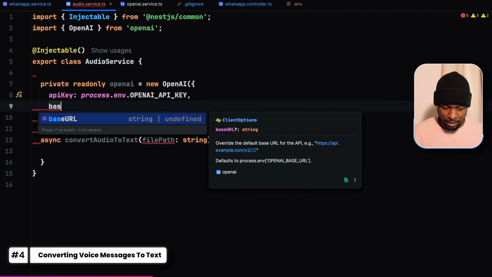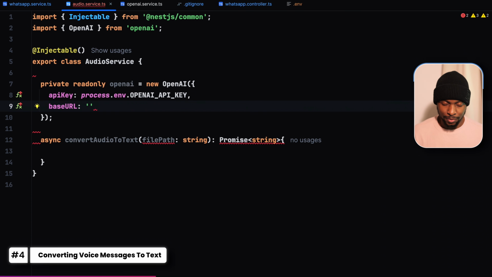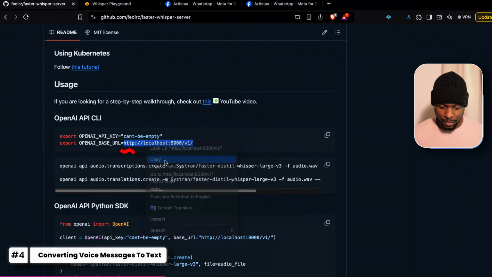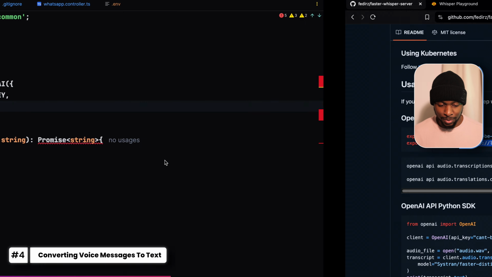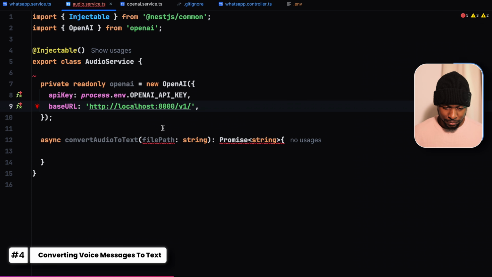Then we override the base URL. We're just telling the library where to send the request to. The URL is on our localhost 8000/v1. Let's copy it and paste it here. And with this, the request that we're going to make is going to be sent to our Faster Whisper server, which is locally hosted, in order to do the speech to text conversion.